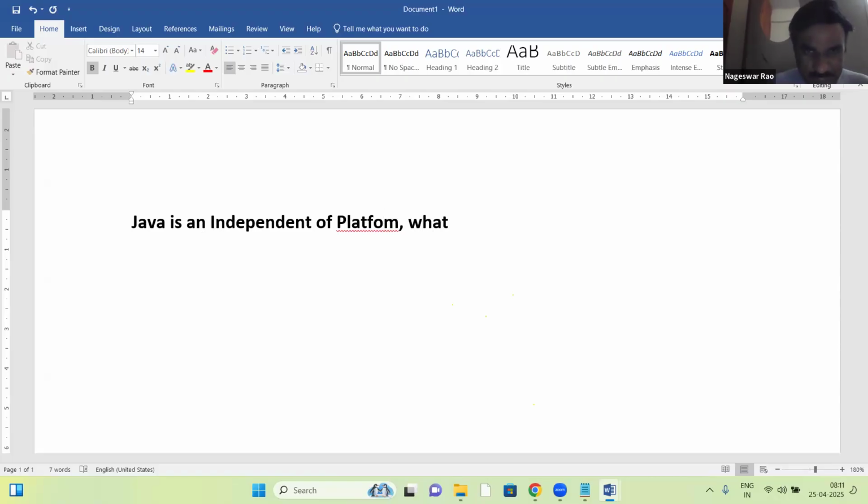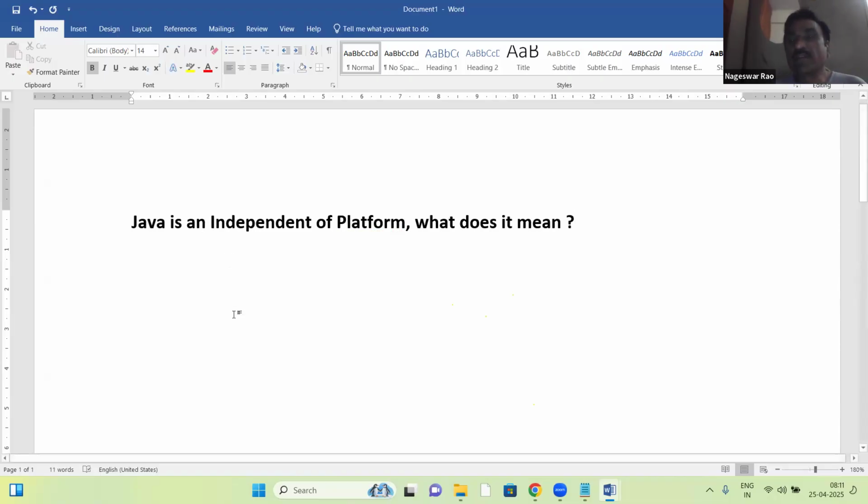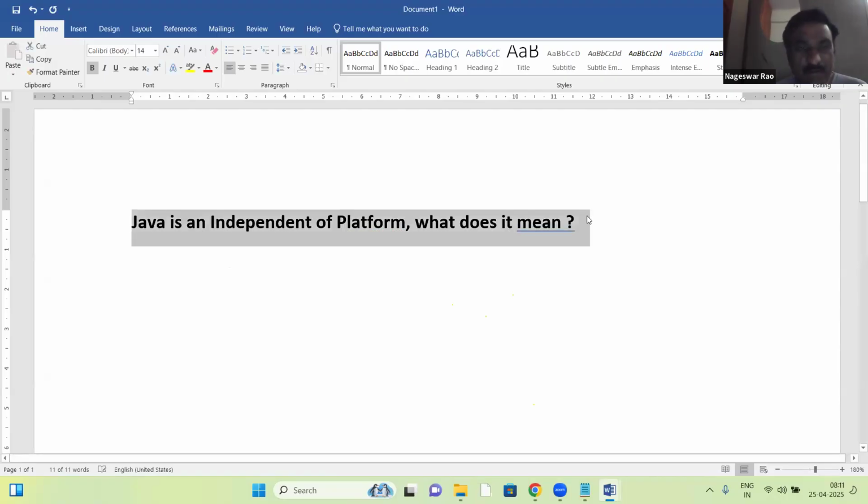What does it mean here? Java is independent of platform, what does it mean? So this is a question, and let us answer it. First of all, what is platform?